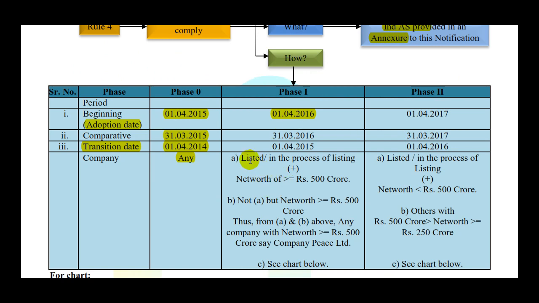See, if you are having either equity or debt security which is listed or in the process of listing on any stock exchange, plus if your net worth is more than 500 crores, then you definitely come under phase 1. Equally, let's say if you are not covered in A, because let's say you are not listed, but your net worth is more than 500 crores, even in that case you still fall here, right? So in short, if your net worth is more than 500 crores, say the company is Peace Limited, then yes, you fall under phase 1, right?